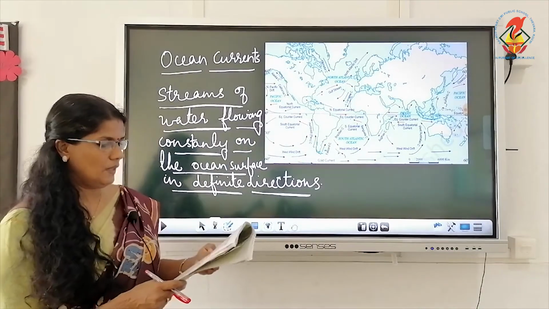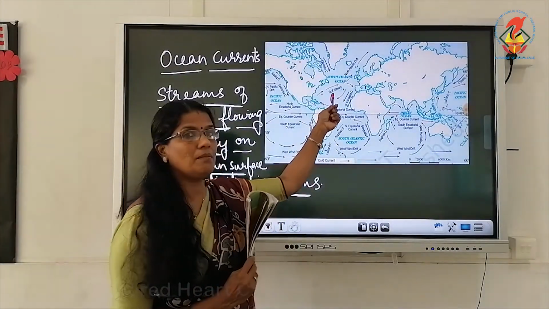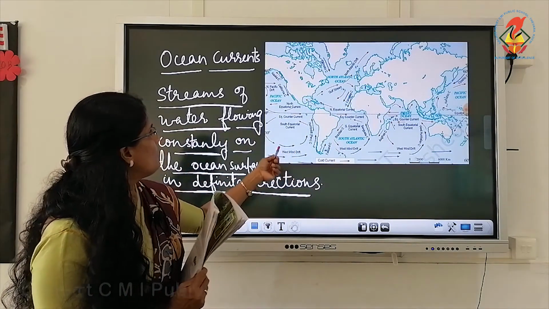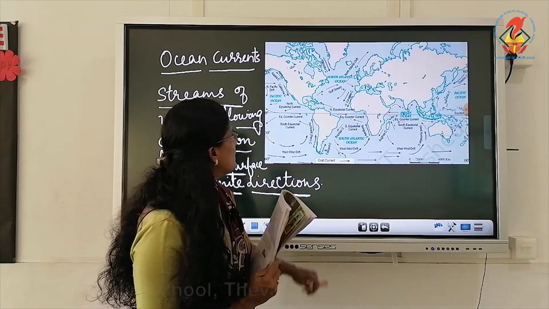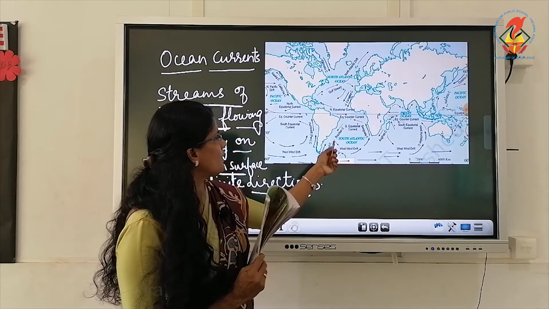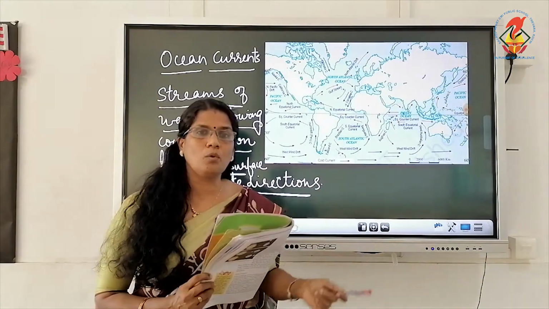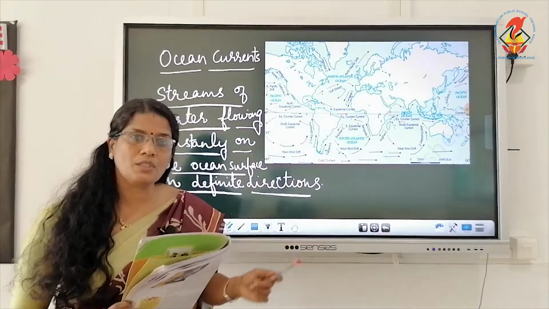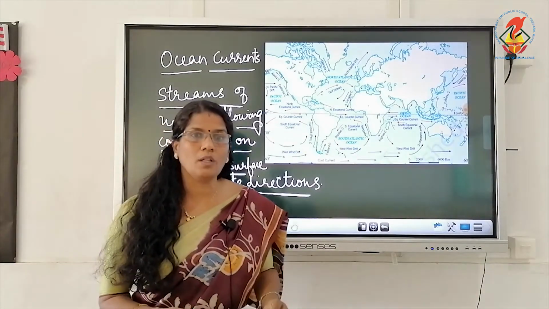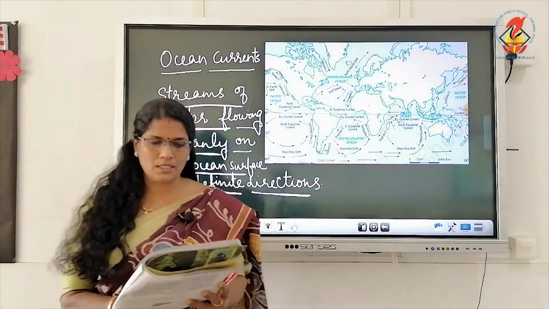In the picture given, you can see the names of different currents. Gulf Stream, this can come in map questions. Gulf Stream is there. Then you can see the different cold currents and warm currents in the area. Cold currents are marked in blue and purple color, and warm currents are in red color. So they are moving in a definite direction. Cold current moves in a definite direction, warm current moves in a definite direction. So ocean currents are the streams of water flowing in a definite direction on the ocean surface. This is about this chapter.